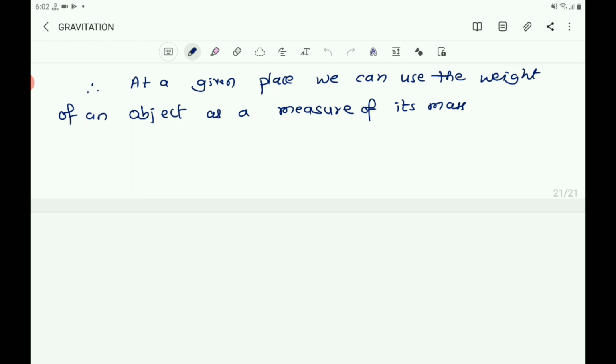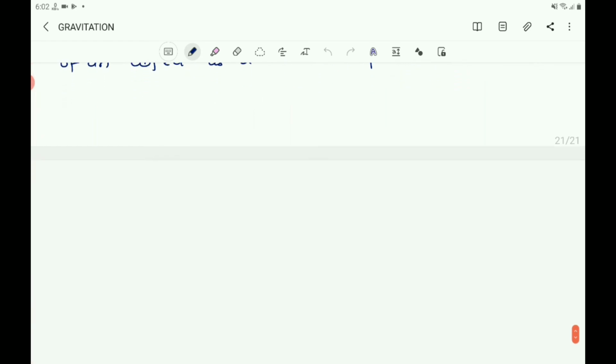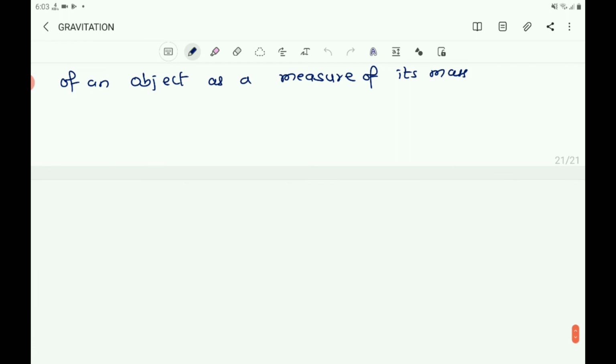As the location changes, the value of gravity also changes. On the earth, it changes from place to place. You know that at the equator it is least, at the poles it is maximum, and the average value of the acceleration due to gravity is 9.8 m/s².